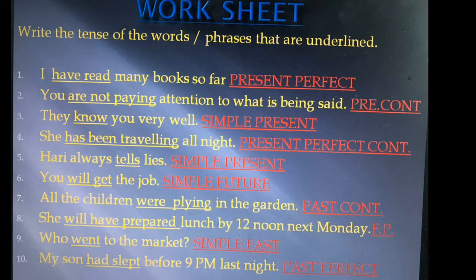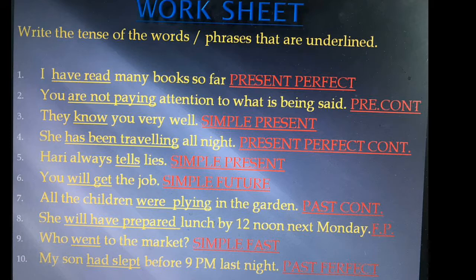As we understood in the previous lessons, will or shall represent future. So here will is along with the present form verb, so it indicates the tense is simple future tense.